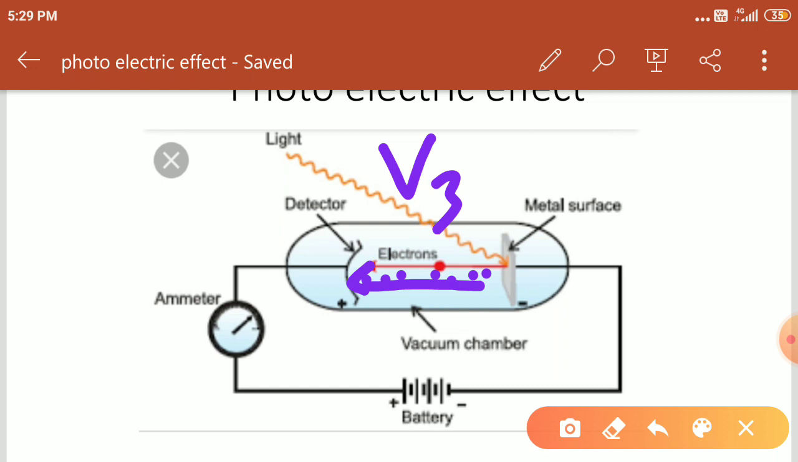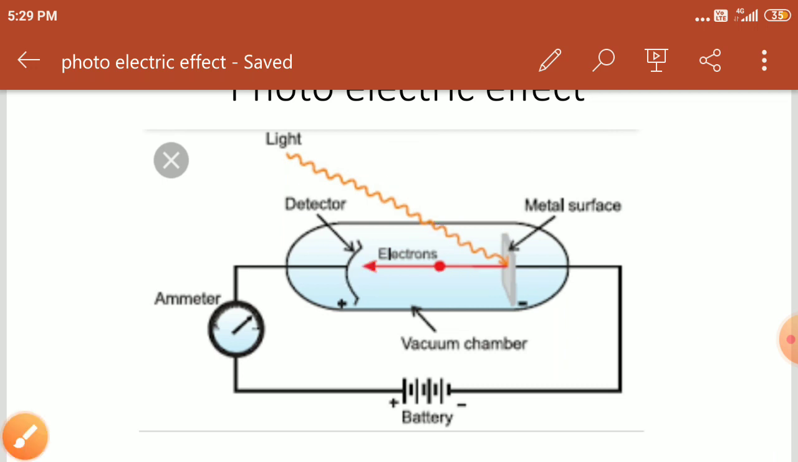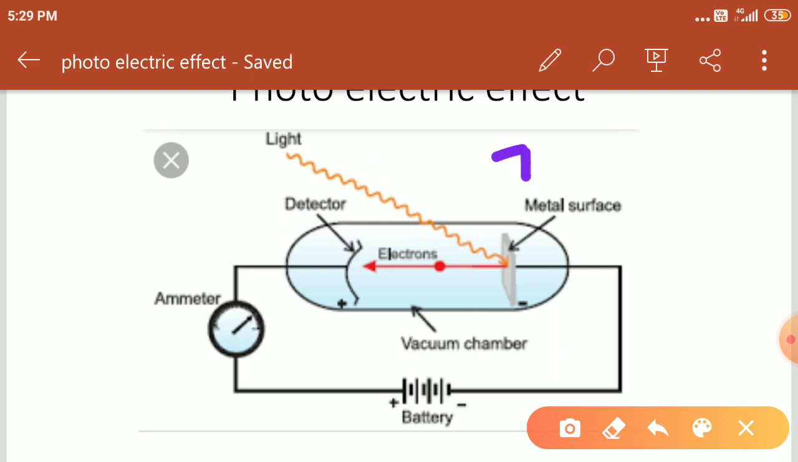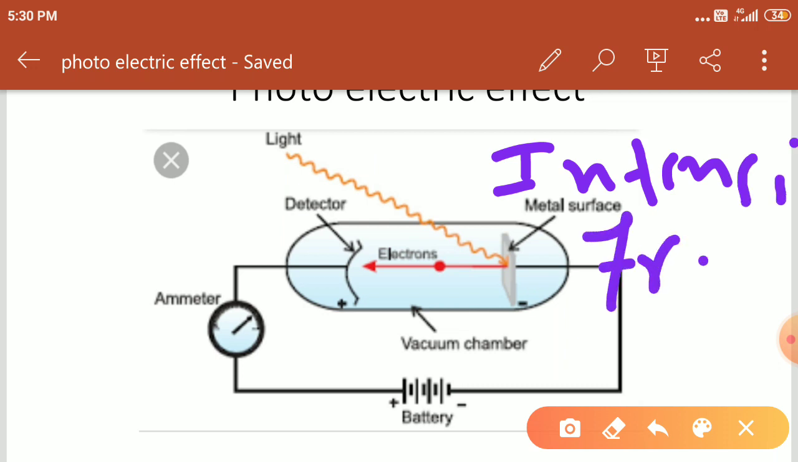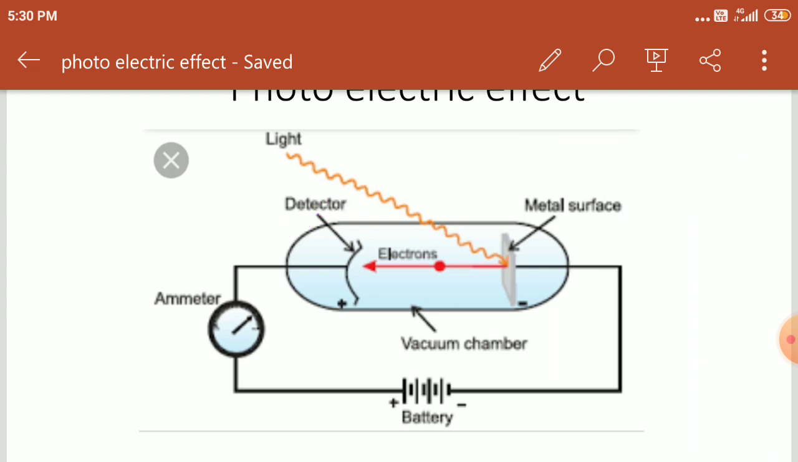So during the experiment he used two important parameters. The first one is intensity. The second one is frequency. These two parameters he used to explain the photoelectric effect. Right, students? So what is the role of intensity and frequency of the light? Let's see here, students, one by one.